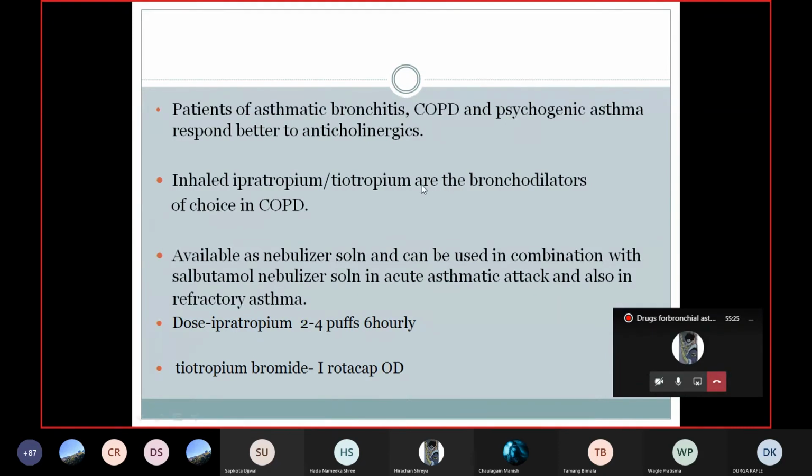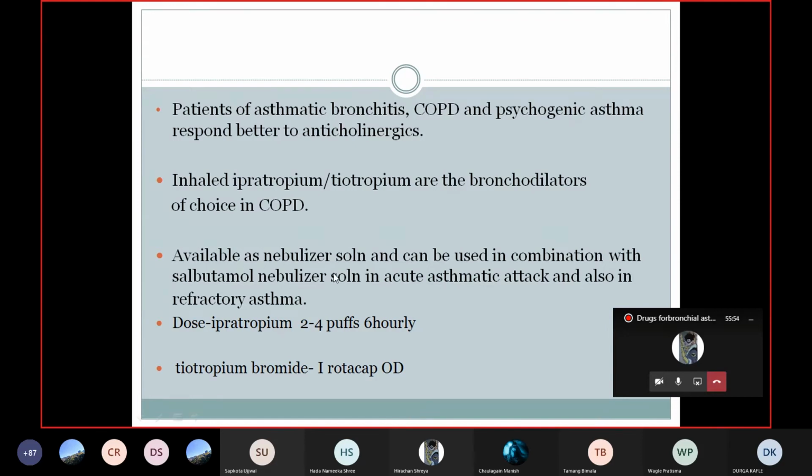Inhaled ipratropium bromide and tiotropium bromide are the bronchodilators of choice in COPD. So why are they the choice? I have already discussed that. In COPD, the increase in the cholinergic tone is the main component for the constriction of the airways. Increased vagal tone in COPD patients. That's why these anticholinergics are the mainstay of treatment in COPD patients.